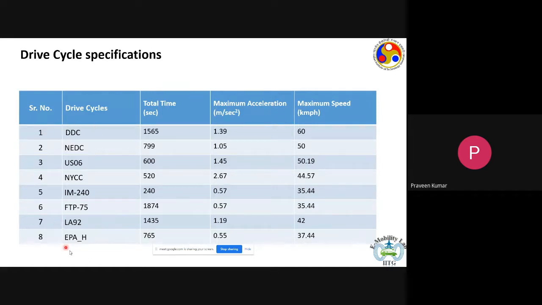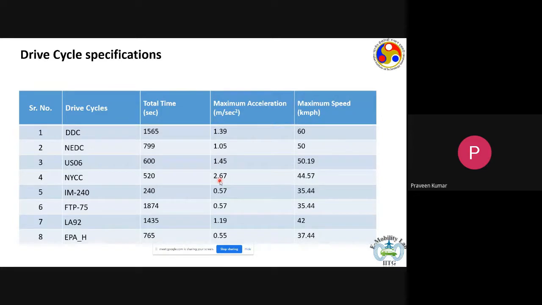The names are given in column number 2, and the duration of each drive cycle is given in column number 3. And here comes the interesting part, the maximum acceleration that each drive cycle has. In the case of DDC, it is around 1.4 meters per second squared. The other one with high maximum acceleration is NYCC, with a value of around 2.7 meters per second squared. But then there's a key difference, as I explained earlier.